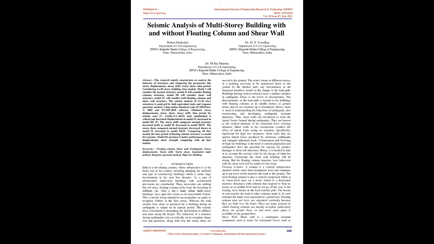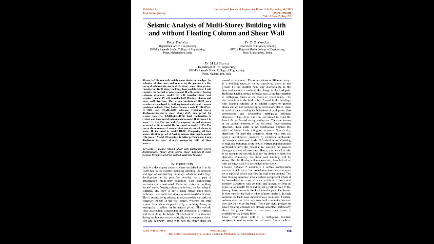Obtained story displacements, story shear, story drift, and time period for seismic zone 4. The 1.2 DL+LL+RSX load combination is critical and increased displacements in Model 2, and decreased them in Models 3 and 4. The story drift, compared to the normal structure, increased in Model 2 and decreased in Models 3 and 4. The story shear, compared to the normal structure, decreased in Model 2 and increased in Models 3 and 4.